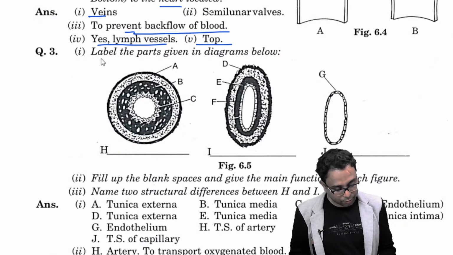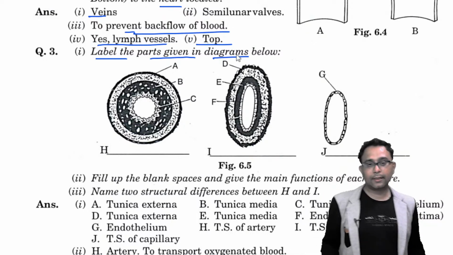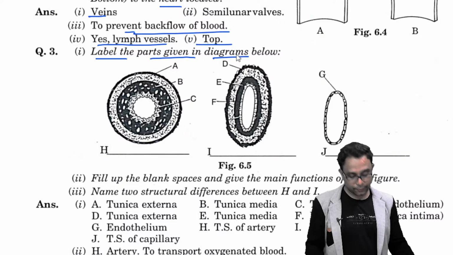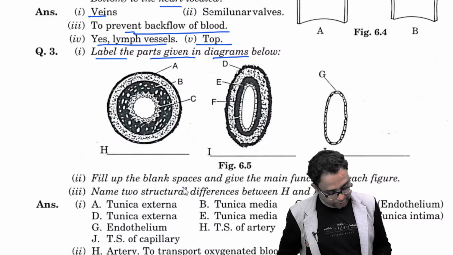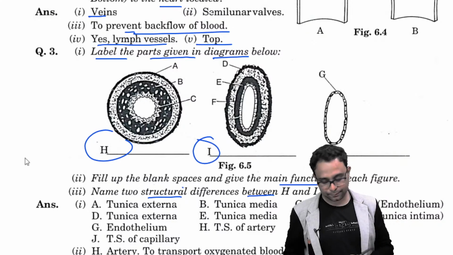Next most important question, label the parts given in the diagram below. This diagram is most important. Fill in the bracketed spaces and give the main function of each. Right? Name the two structural differences between H and I.